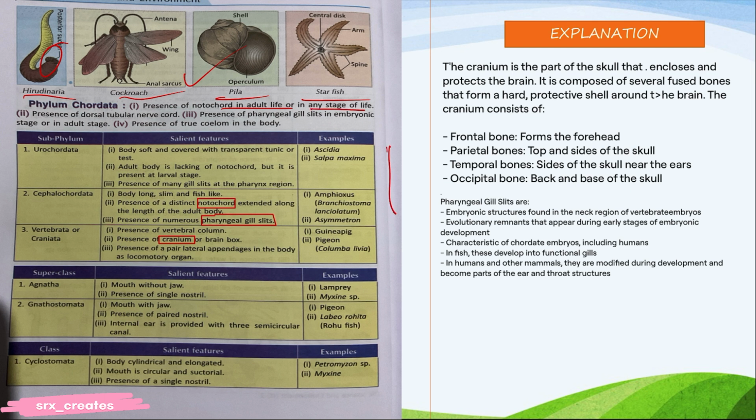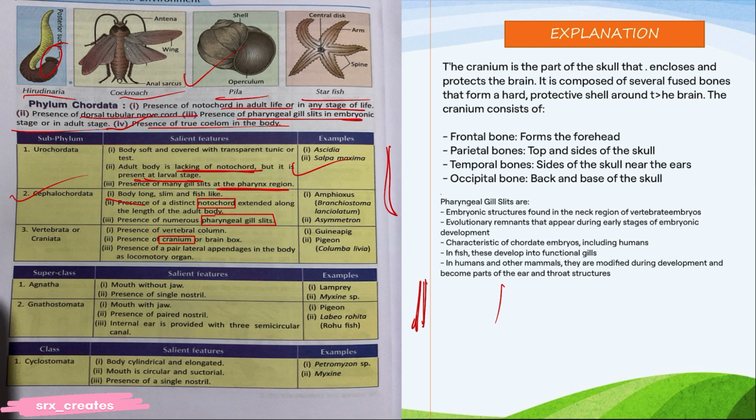Now, phylum Chordata have a notochord in adult life, or in any stage of life. Notochord, like a spinal cord. Dorsal tubular nerve cord. Pharyngeal gill slits in the embryonic stage. Presence of true coelom. Okay, lacking notochord, present at larval stage. Pharynx region means pharynx. How to explain to you? Windpipe.